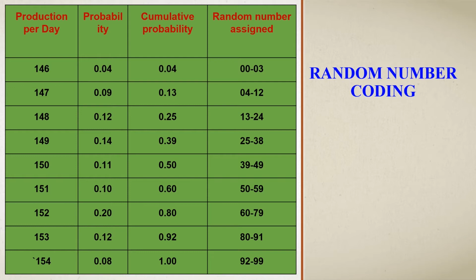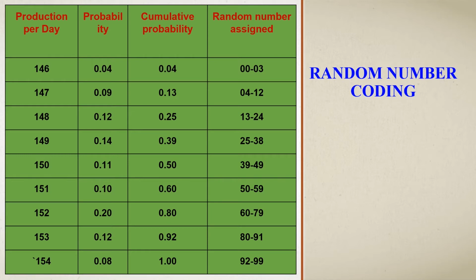From the first two columns, we are getting the data from the question given, that is, production on each day and the corresponding probabilities. Now we have to calculate the cumulative probability on every day with respect to the random number assigned. Let's see how cumulative probability and random number have to be obtained.